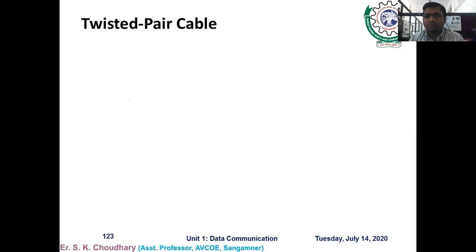Now we have to see one by one. Twisted pair cable. So what is a twisted pair cable? Anyone has any idea regarding the twisted pair cable or any application where you have seen the uses of the twisted pair cable in your daily life? Anyone?